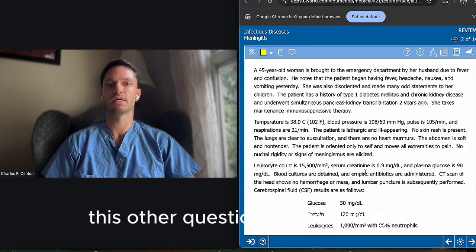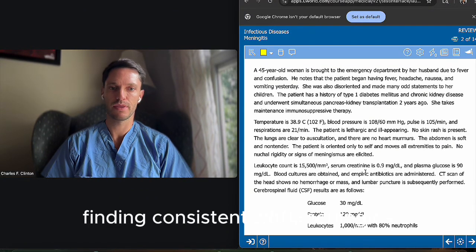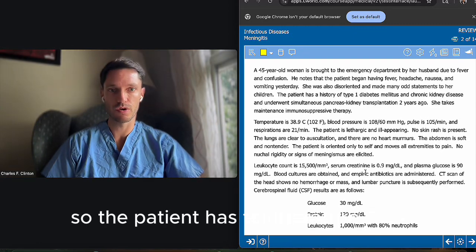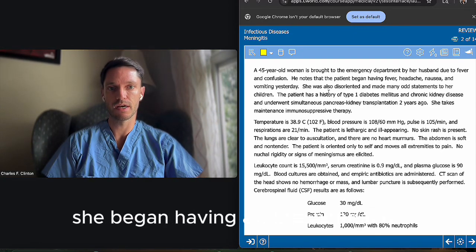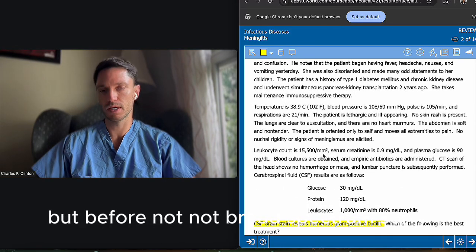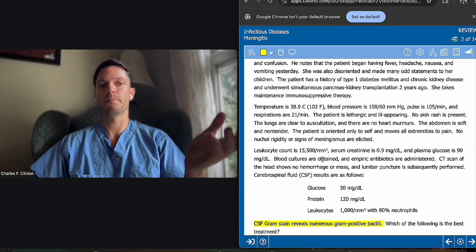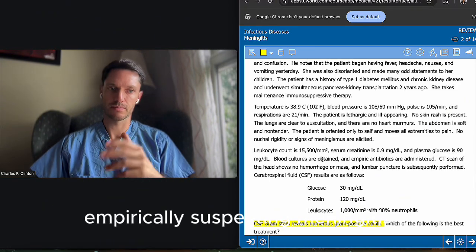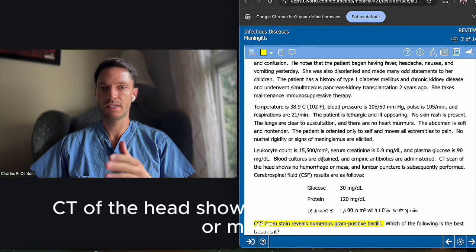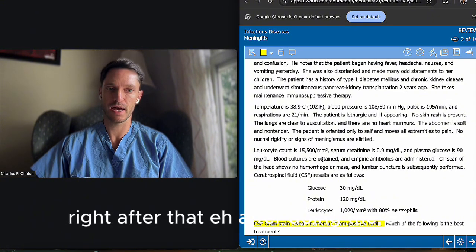This other question is interesting because it's a 45-year-old woman who is found to have findings consistent with meningitis. So the patient has temperature 38.9. She began having a fever, headache, nausea, and vomiting. First blood cultures were obtained. Antibiotics were started empirically, suspecting meningitis. CT of the head showed no hemorrhage or mass. Then they did the lumbar puncture right after that.